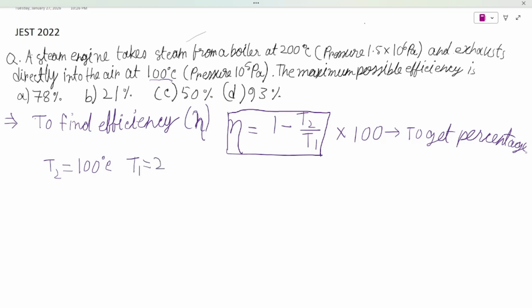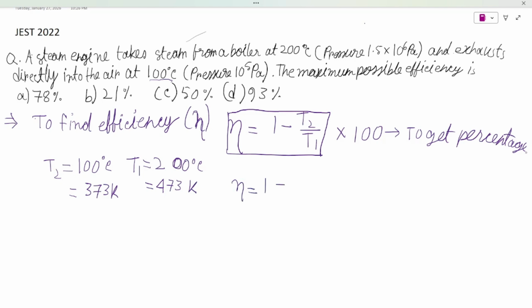What is initial temperature? 200 degrees Celsius. 100 degrees Celsius is 373 Kelvin, and 200 degrees Celsius is 473 Kelvin. If we convert it in Kelvin, then the efficiency is